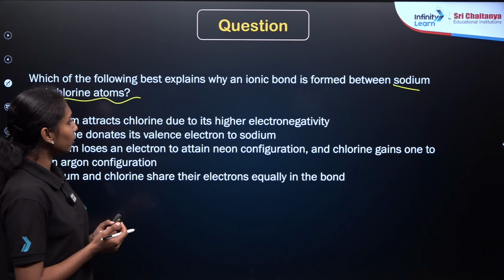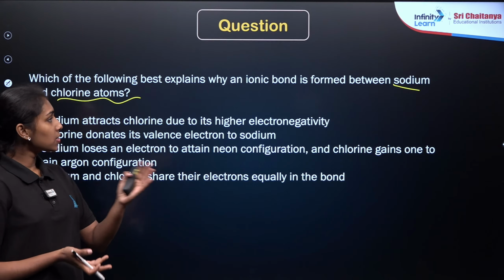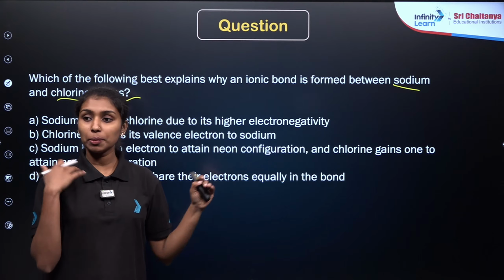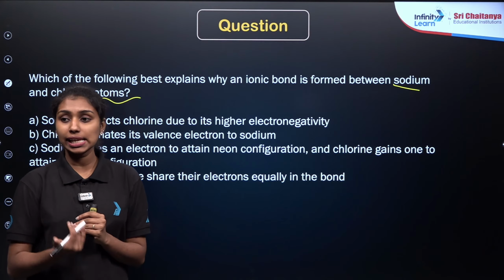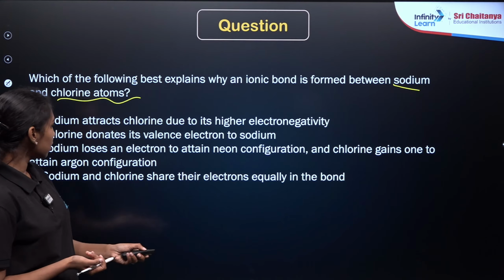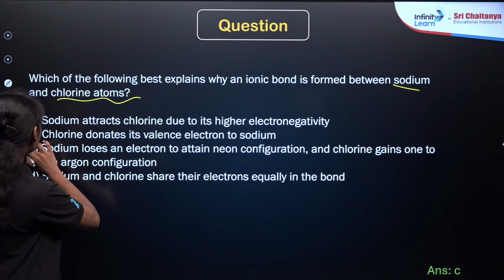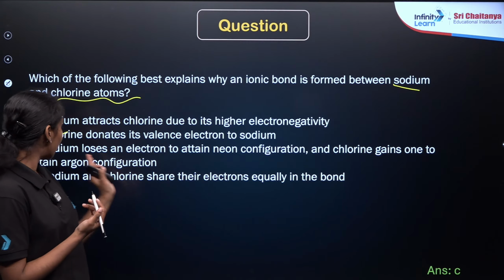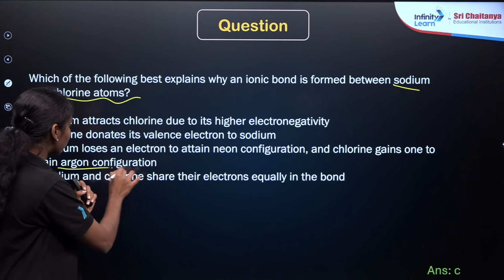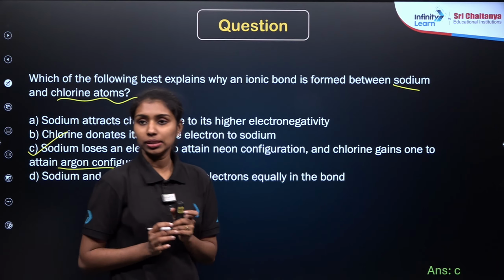So what will be the answer? We need to just focus on the sodium atom, right? Sodium atom, as we already know, is a metal, so it will easily lose electrons. Then chlorine is a non-metal, it easily gains electrons. So what will be our answer? Sodium loses an electron to attain neon configuration and chlorine gains one electron to attain argon configuration. Is there any doubt?